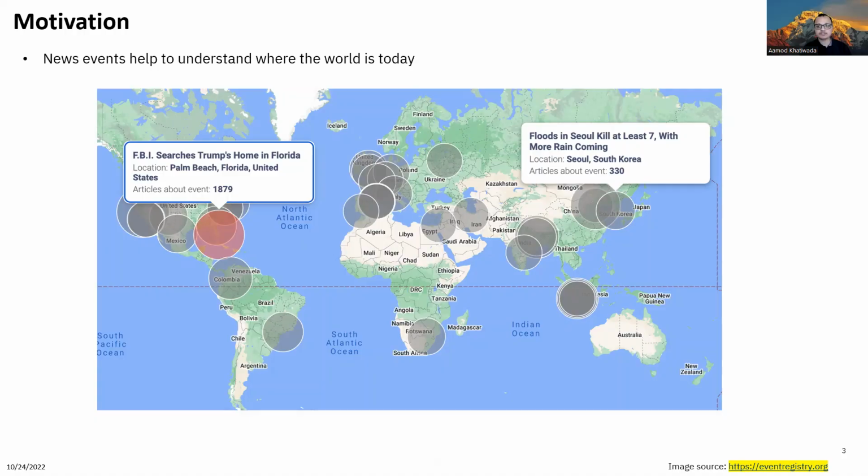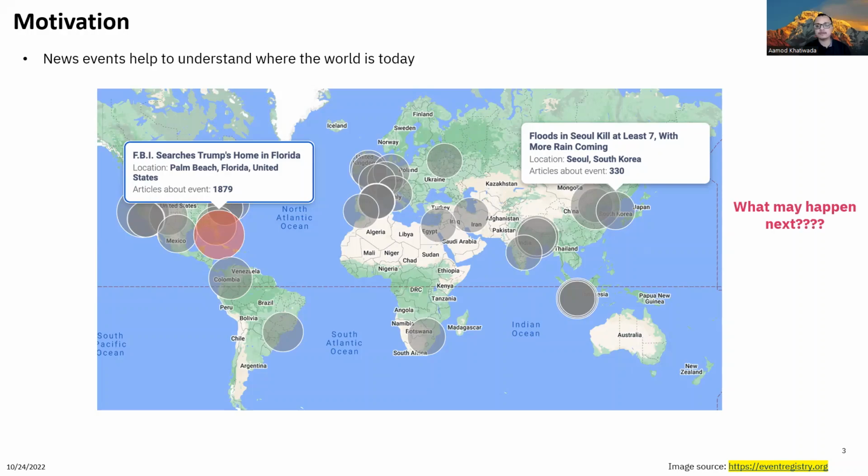The figure here shows the number of news articles published about different news events around the world. For instance, this red bubble shows that there were 1,879 news articles about the FBI raid on the former president's house. Concurrently, in another part of the world, there was a flood event that was covered by 330 news articles. Such news events can help us to understand the current events going on around the world.